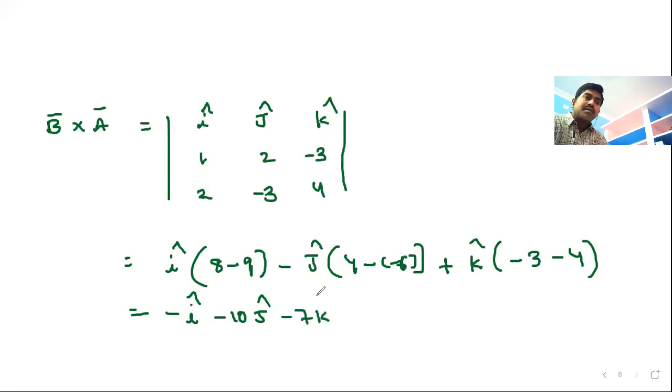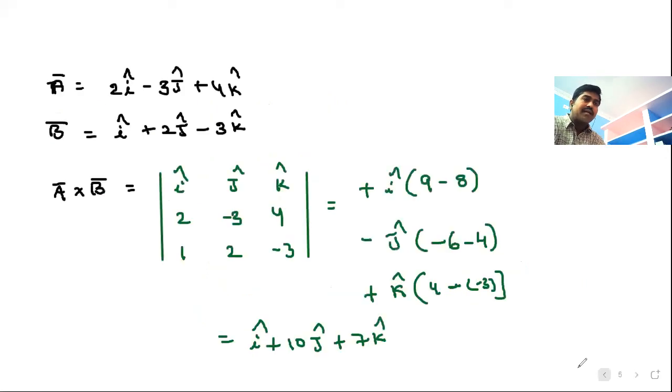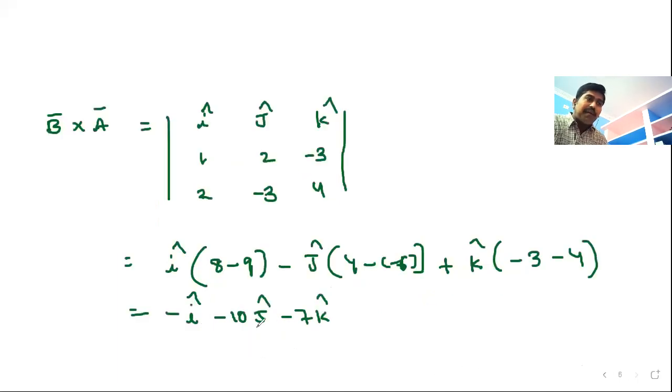To compare, what is the difference between A bar cross B bar and B bar cross A bar? For A bar cross B bar you got i cap plus 10 j cap plus 7k cap. Here also we got i cap, 10 j cap, 7k cap, but all with minus signs. That means we can write minus of A bar cross B bar.